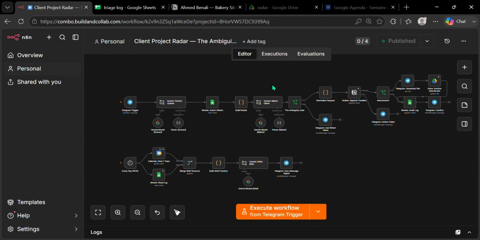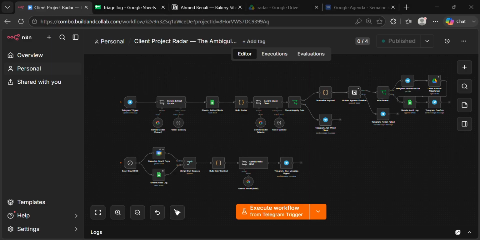But the part I actually care about is what happens when it isn't sure which client I mean. I called it Ambiguity Gate, and it's the reason I tried this thing with real client data. Let me show you how it works.